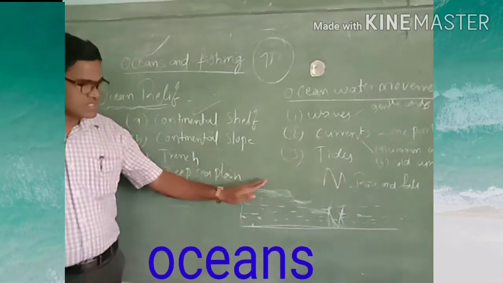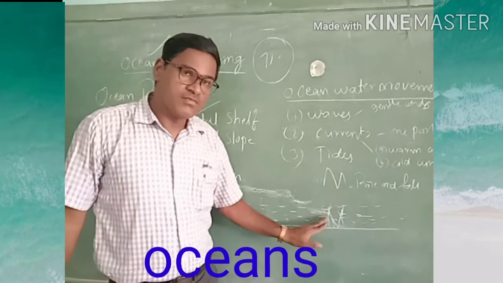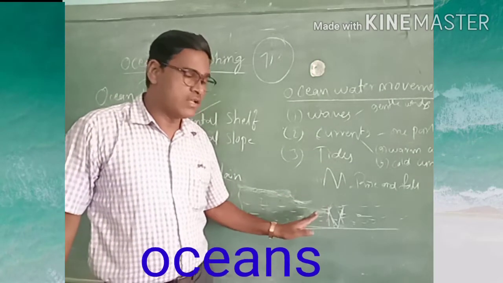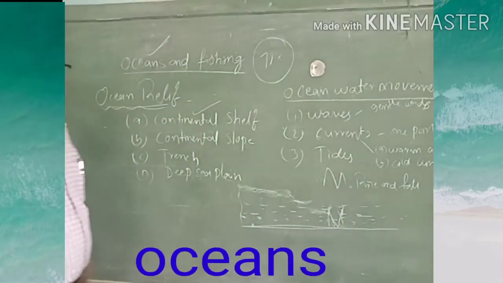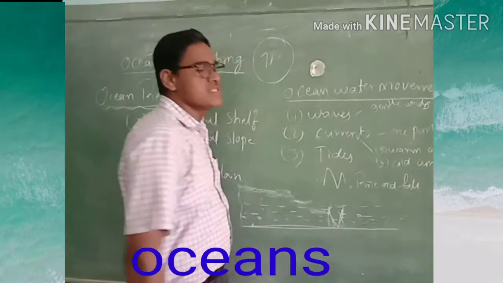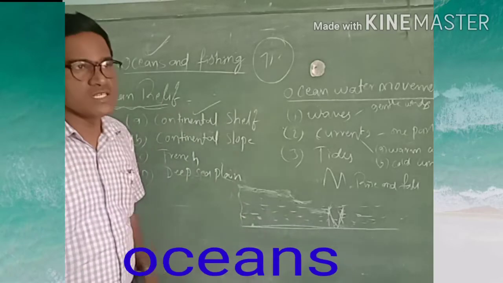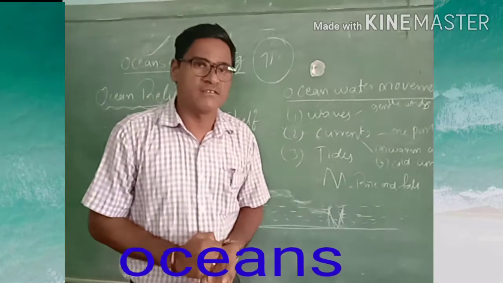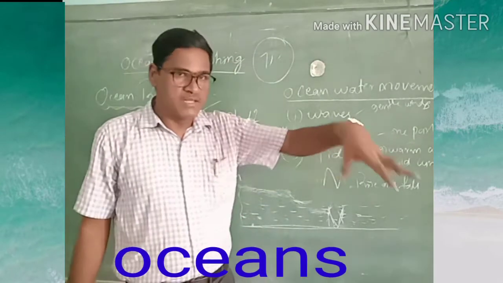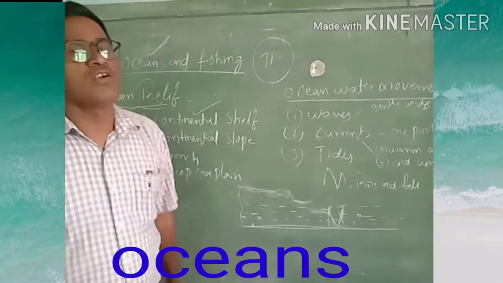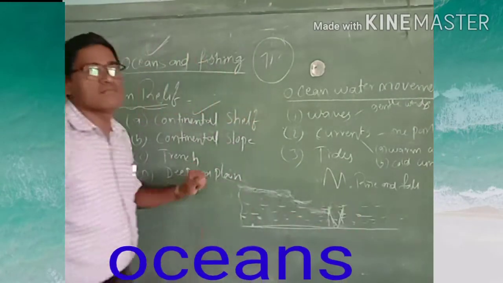First, from the landmass you get the continental shelf, next the continental slope, and then the trench. The trench is the deepest place in the ocean. One of the deepest trenches in the world is the Mariana Trench, in the Pacific Ocean. The Pacific is the biggest ocean, as you already know. In the trench, it is a very deep place.